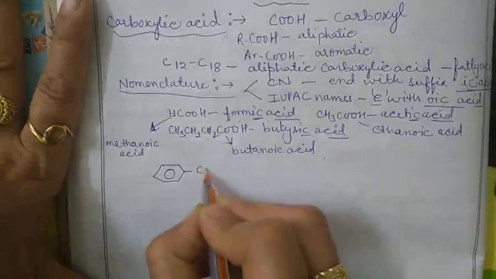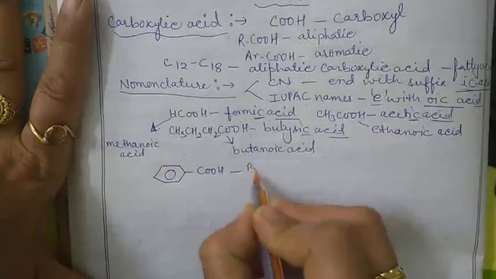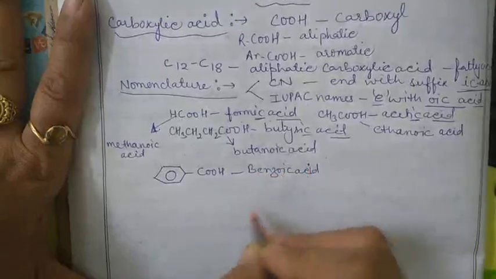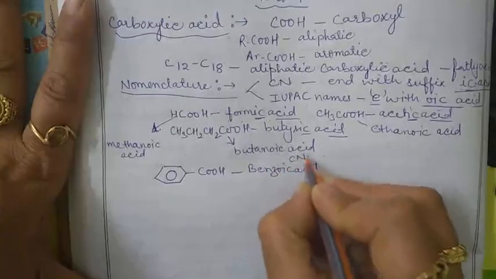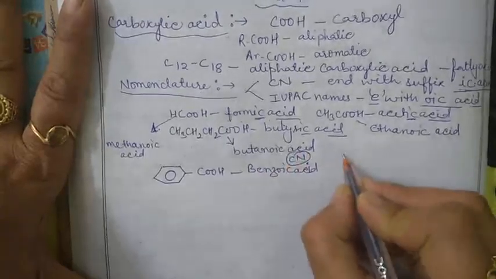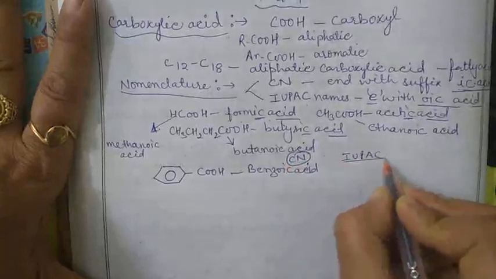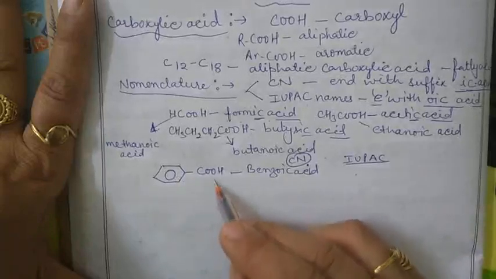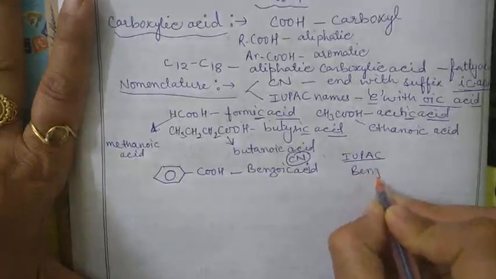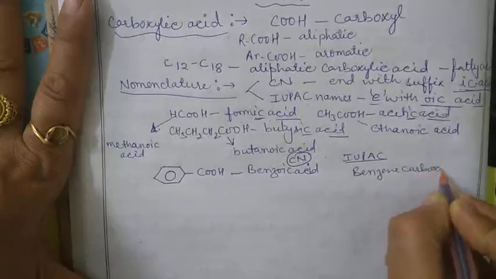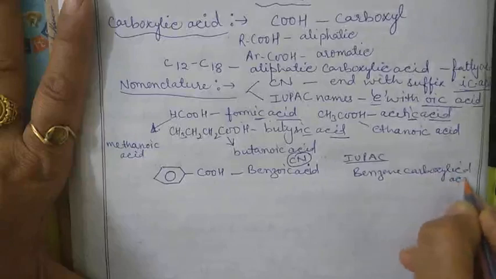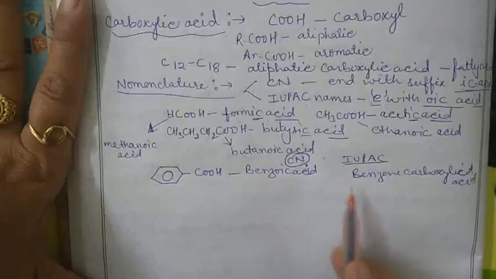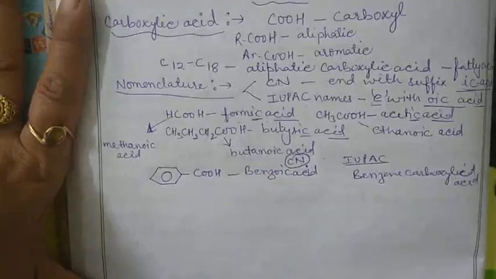Now let's start with aromatic carboxylic acids. This is the aromatic carbon atom. If the condition is like this, it is known as benzoic acid. This benzoic acid is the common name. Clear? And what is the IUPAC name? If you want to write the IUPAC name, it is benzene carboxylic acid, or you can say benzoic acid.